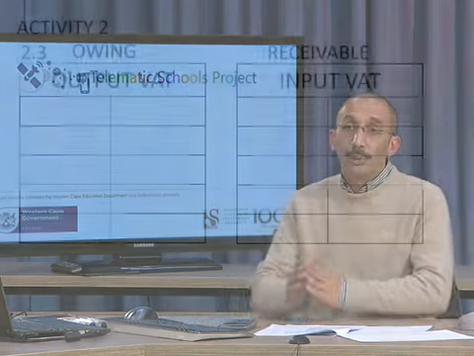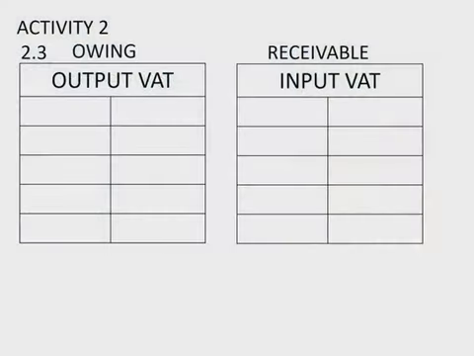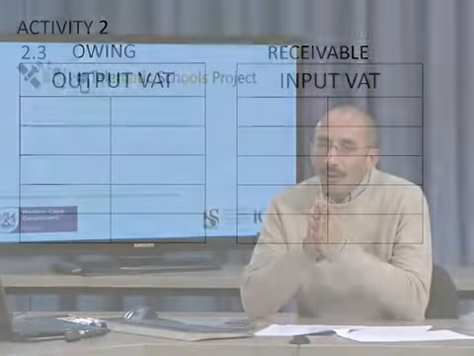So if you're looking at 2.3, we have to distinguish. It says calculate the amount payable or receivable from SARS for July 2019. So what I have in front of us there is one column for the output and one column for the input. The output amount is the amount of VAT that we're collecting when we are selling goods and services. So we have to pay that money over to SARS. Remember, the business is only a collecting agent for SARS. The money does not belong to us.